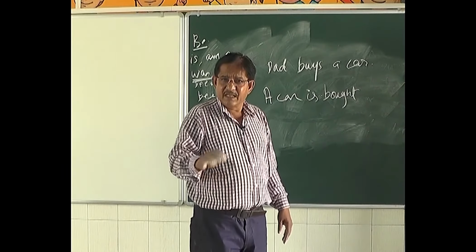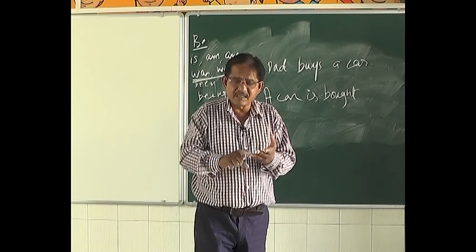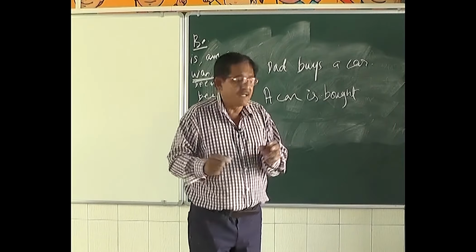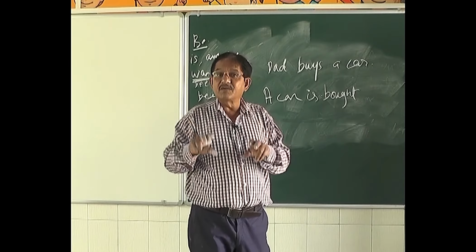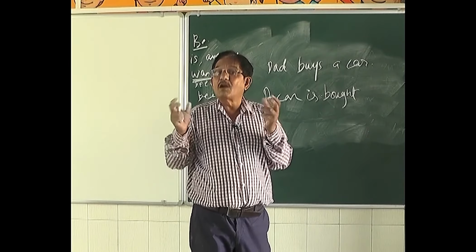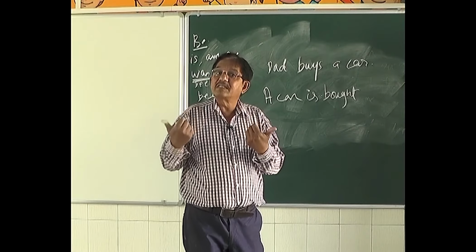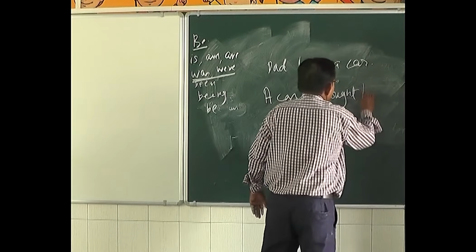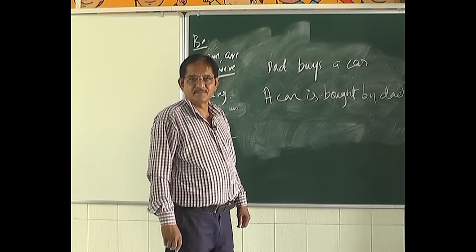Remember one thing here, in the passive voice, whether it is present tense, past tense, future tense, continuous, perfect, whatever it is, the main verb will always be in the third form, the past participle. Remember that. So, a car is bought by dad. Clear?